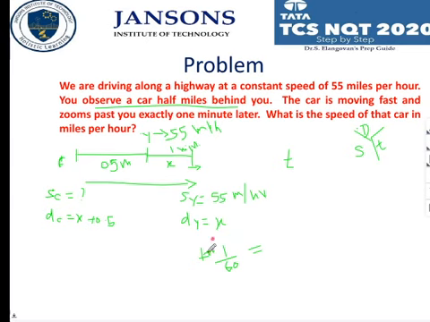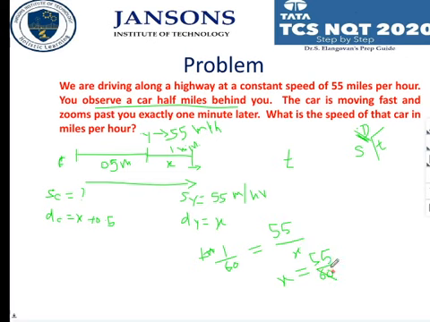So 1 minute is the time, and time is equal to distance by speed. What is x now? x is equal to 55 by 60. Is it correct?